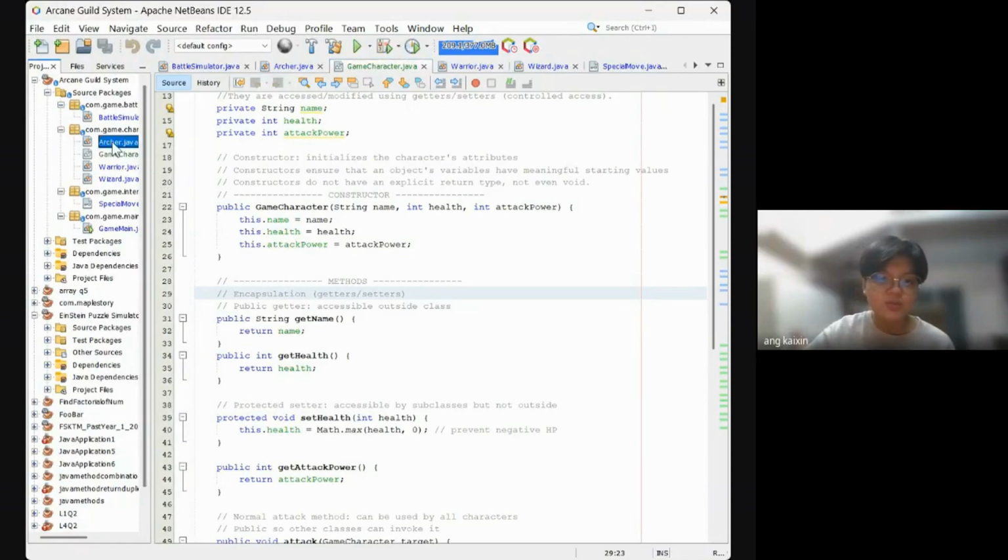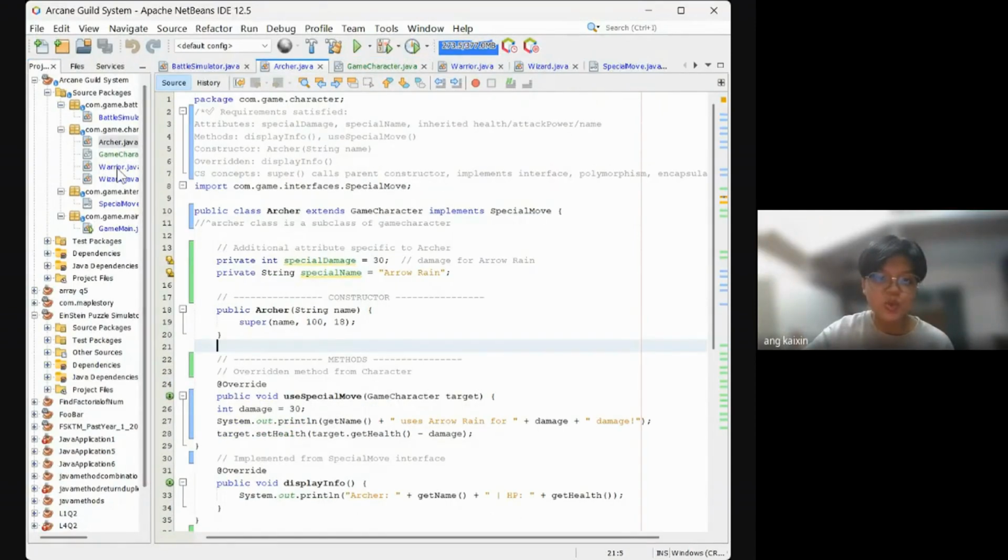Next, we have Archer, Warrior, and Wizard. To save time, I'll only talk about one of them. They also have attributes specific to themselves only, because we want to make sure that archers, wizards, and warriors have different types of damage, so players can strategize and choose.